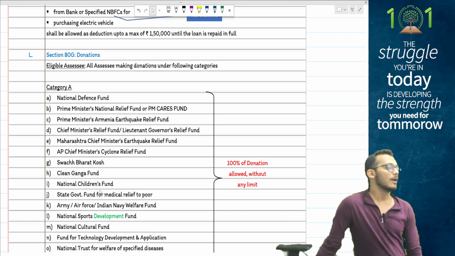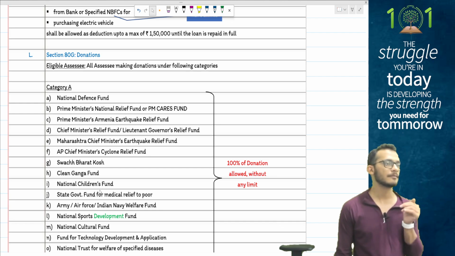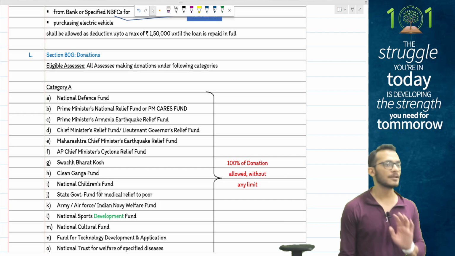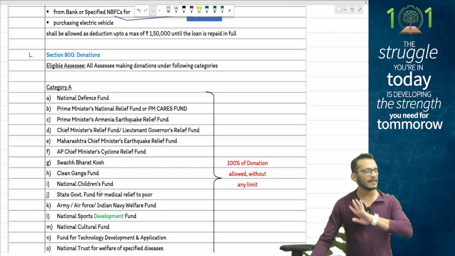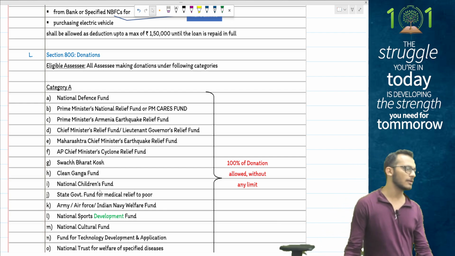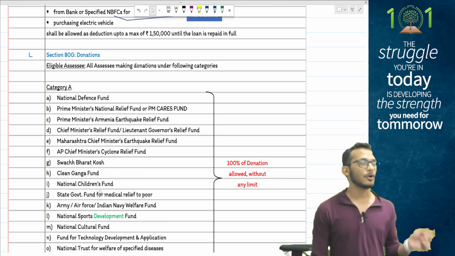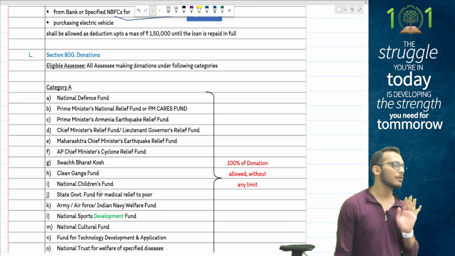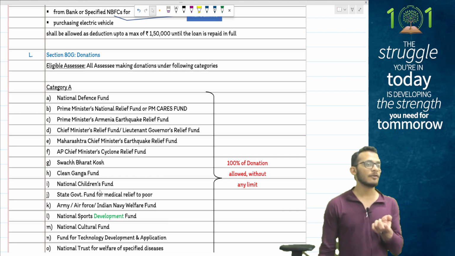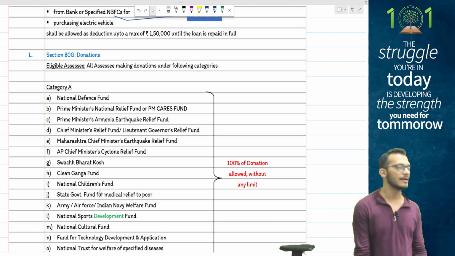of the qualifying limit, which is 10% of adjusted GTI, where adjusted GTI means take your slab rate income minus all deductions except 80G, all categories A, B, C, and D. Ignore all the 4 and compute your adjusted GTI. Of that number, 10% is what you can donate, that number you have to then donate and then decide on category C or D. If it is C, then you get 100%. If it is D, you get 50%.